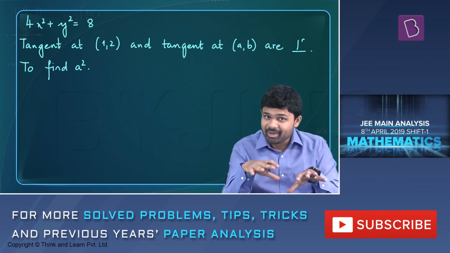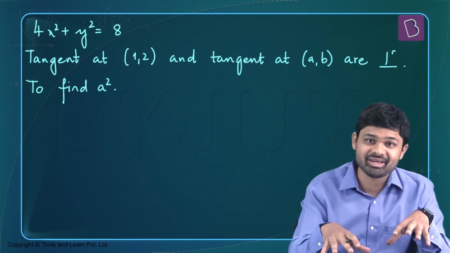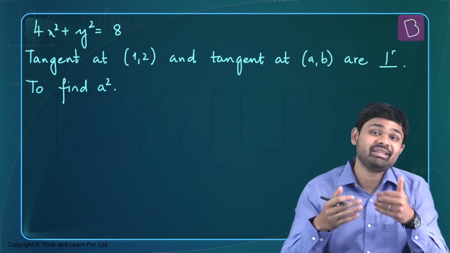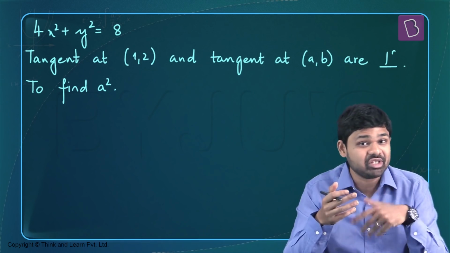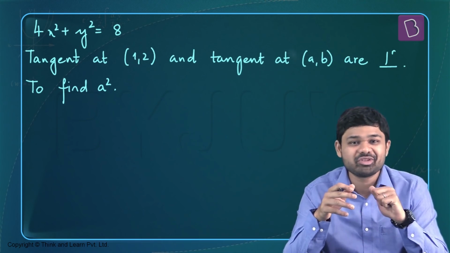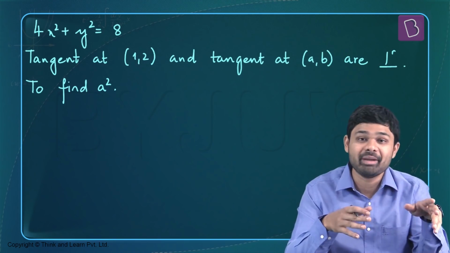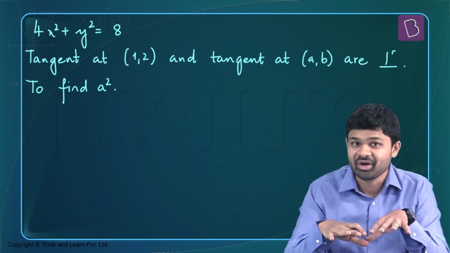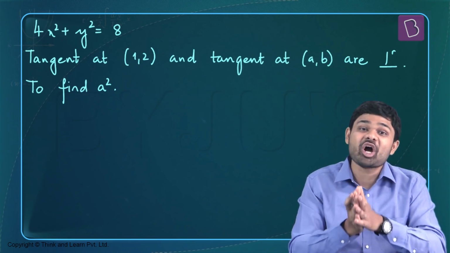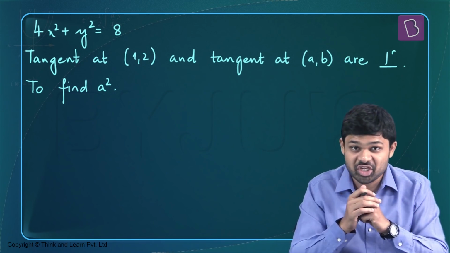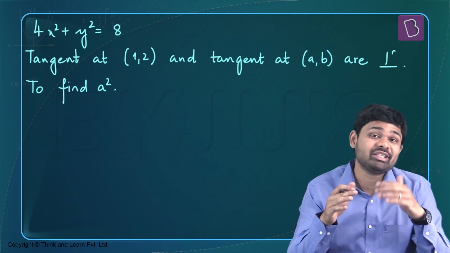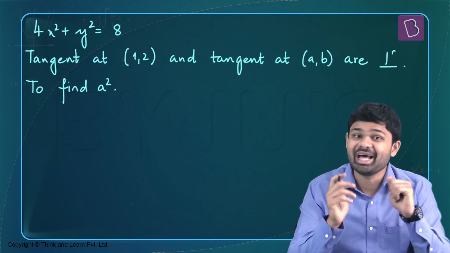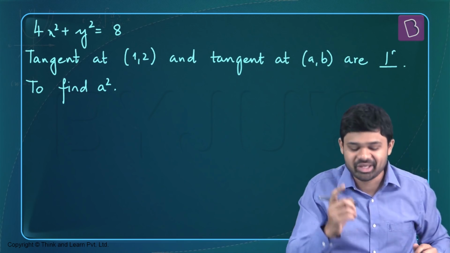Now, there are multiple methods to solve this question. The standard method would be to use the equation of the ellipse, then find the equation of the tangent to the ellipse at a point, and then find the slope of that tangent at these 2 points, and then equate m1 m2 equal to minus 1 and find out things. I'm not going to do that because it's going to be a very lengthy method. I'm going to use my understanding of slopes from differentiation. So at any point, the slope of the tangent to a curve is nothing but the derivative of that curve. I'm going to use that knowledge here and not use the equation of tangents.